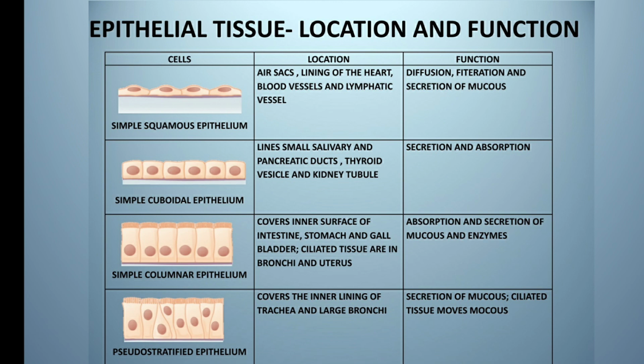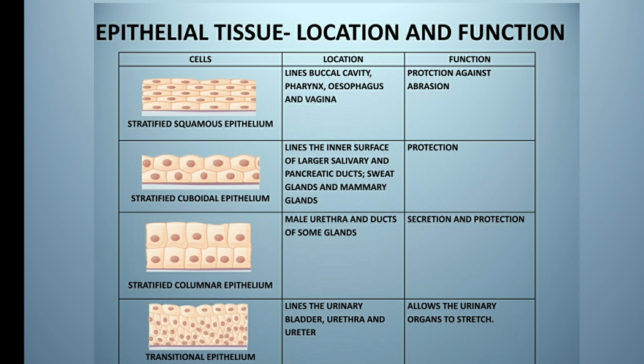Coming to the next chart, let's discuss the location and function of compound epithelium. The first one is stratified squamous epithelium, which lines the buccal cavity, pharynx, esophagus and vagina. The function is protection against abrasion. The stratified cuboidal epithelium lines the inner surface of the salivary gland, that is the large salivary gland, and pancreatic duct, sweat glands and mammary gland. The major function of stratified cuboidal epithelium is protection.